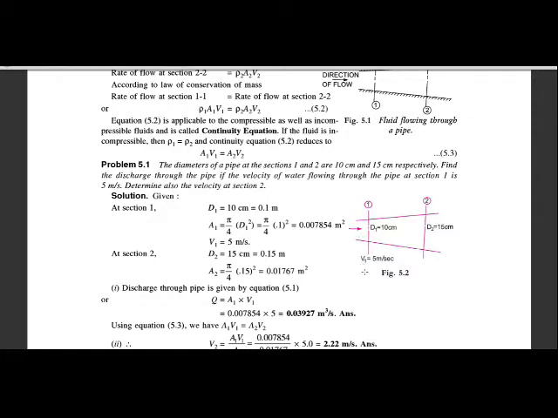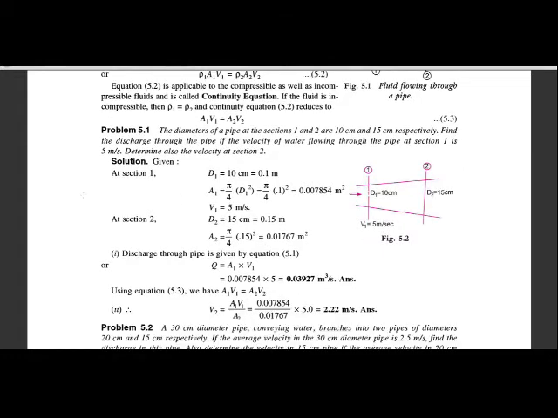The velocity at section 1 is already given, 5 meter per second. So let us calculate. Diameter d1 is 10 centimeter, d2 is 15 centimeter. Convert it into meter, so 10 centimeter is equal to 0.1 meter.